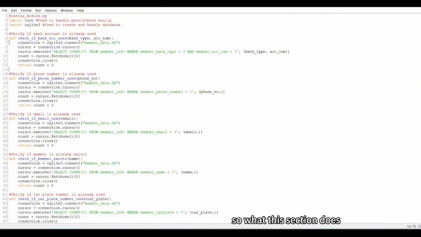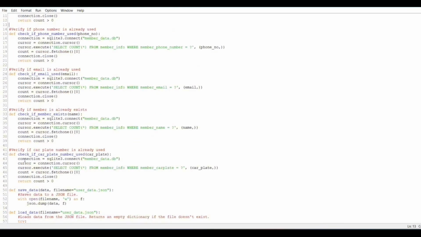So what this function does is it checks if the bank type is the same and also if the bank account number they have inputted is the same. If it is the same, then it will return true. The program will tell them, oh, sorry, this bank number is already used for this bank. Please choose another bank account number. And the same thing happens for all these other functions, for phone number, email, the name, and the car plate number.